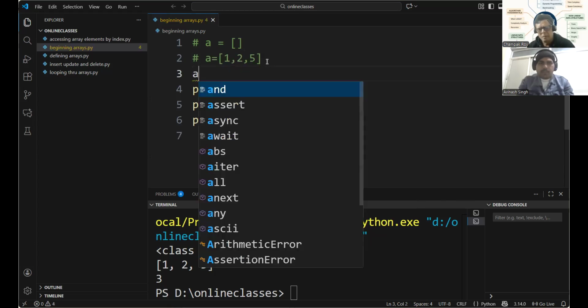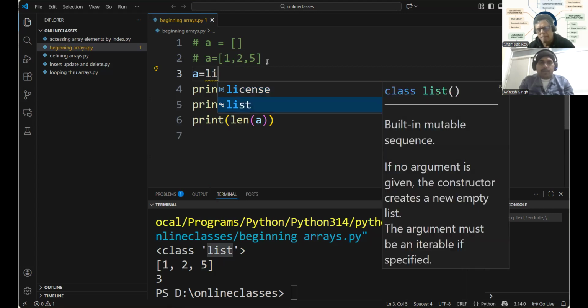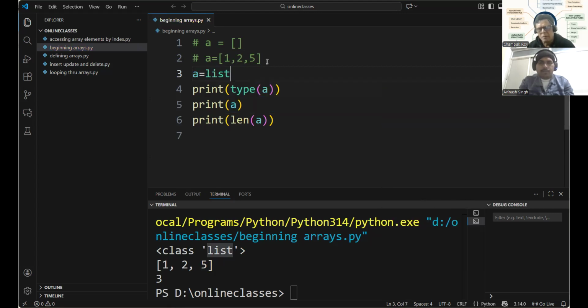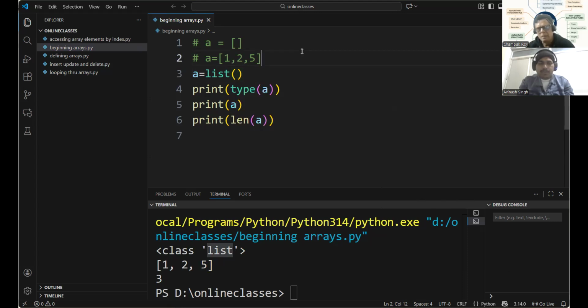Sir, print length of A, what is that denoting? Length is the number of elements in the array. 1, 2, 5 were 3 elements, therefore the output was 3. This time we have 0 elements, so the length of A is 0.